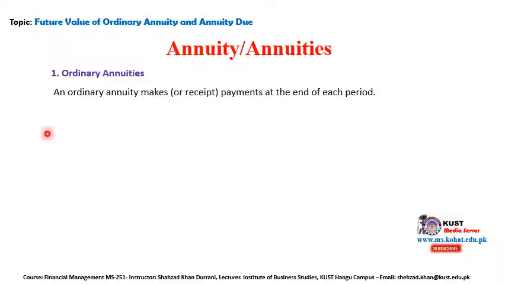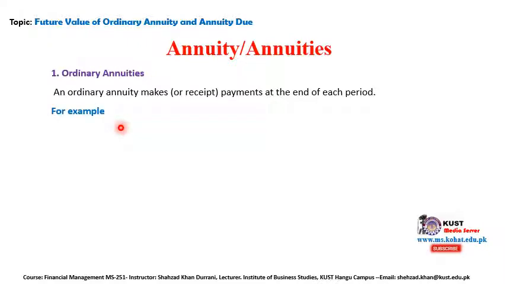An ordinary annuity makes or receives the payments at the end of each period. Let's say, for example, it's the start of 2021. I'm giving an example, and you are receiving it at the end of 2021, which will be December, right? So at the end of each period, at the end of the year. So January is when the payment starts, for example, and you will receive it at the end, which is December 2021.